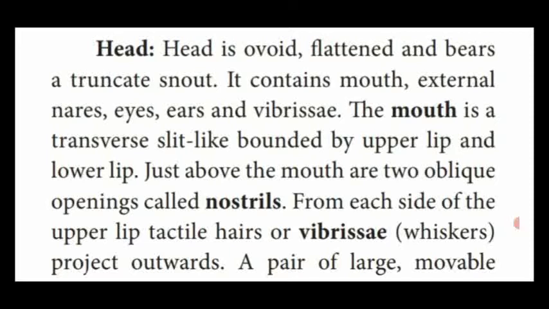From each side of the upper lip, they are having tactile hairs called vibrissae or whiskers. They are named as sensory hairs, which are projecting outwards.